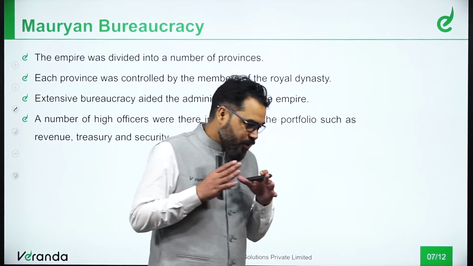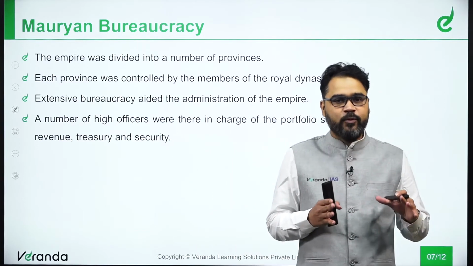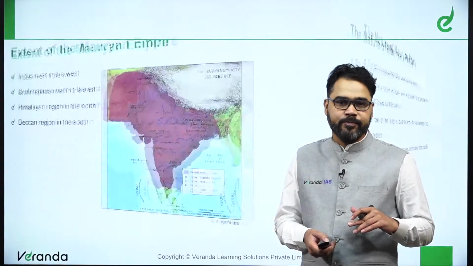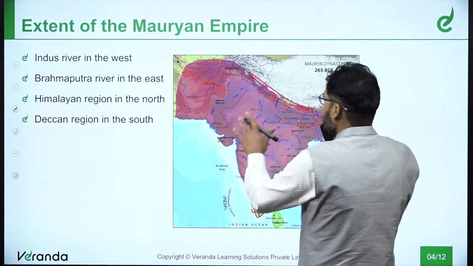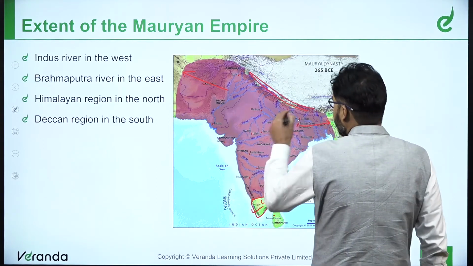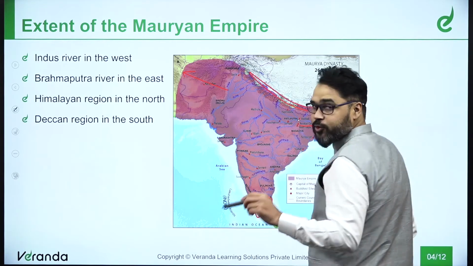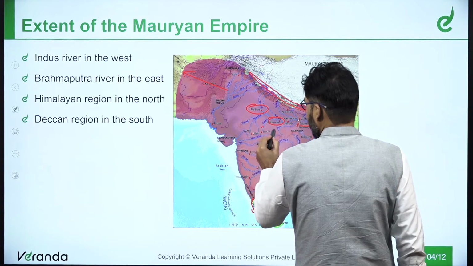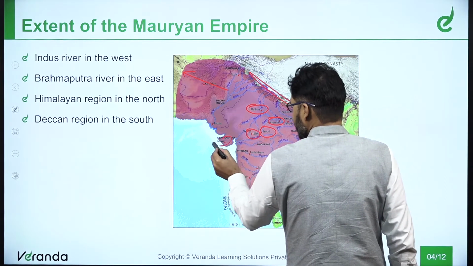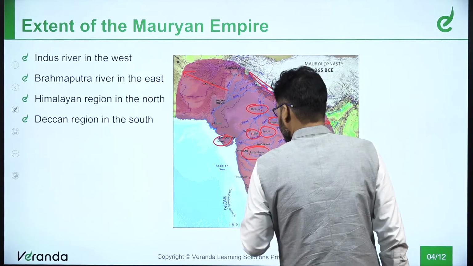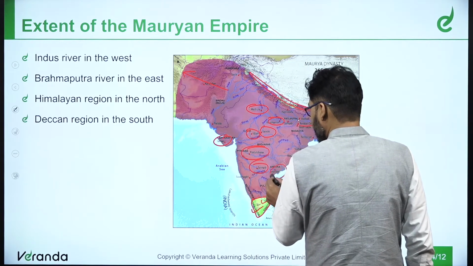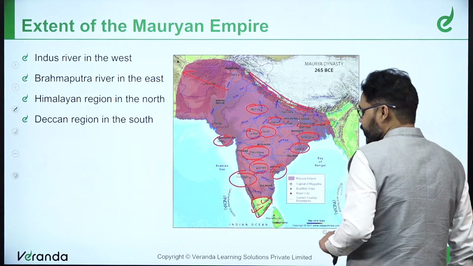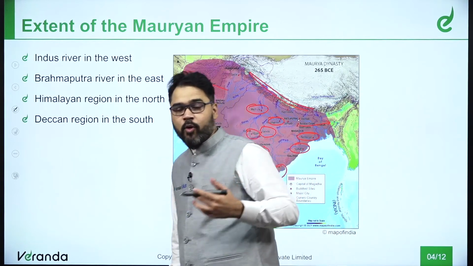See, the Mauryan dynasty was divided into a number of provinces. I'll show you here. Like you can see here. So what we can see is that the entire Mauryan dynasty has been divided into some important provinces, like we have Mathura here, Kaushambi, Sanchi, Ujjain, Girnar, Pratisthana, Sanati, Amravati, Suvarnagiri, Toshali, Tamralipiti. So these were the important provinces.